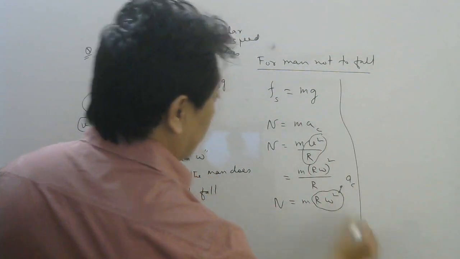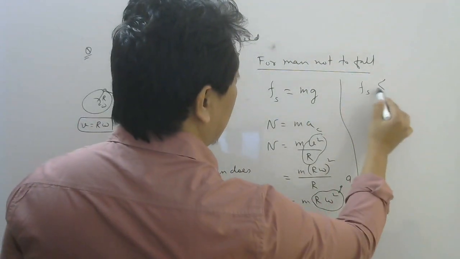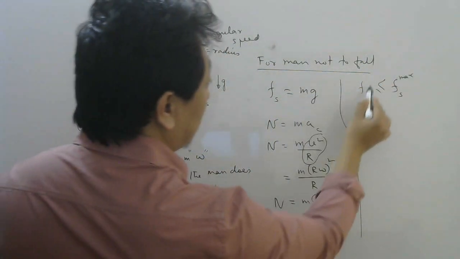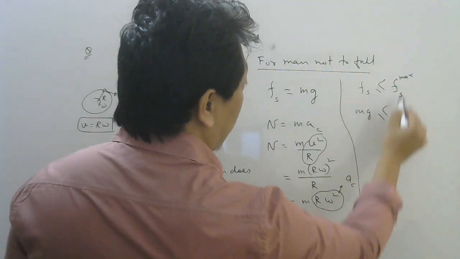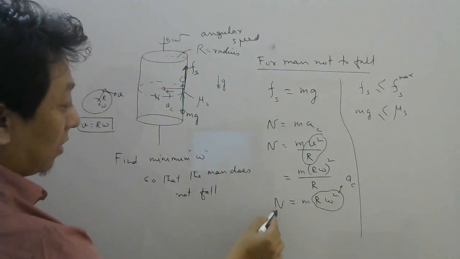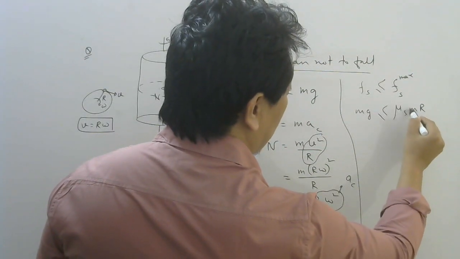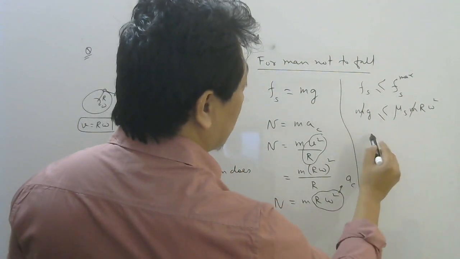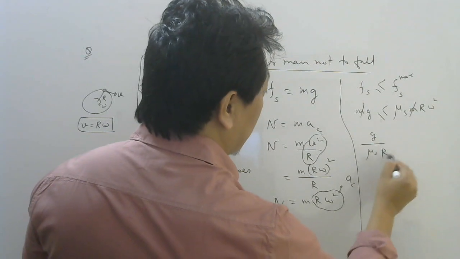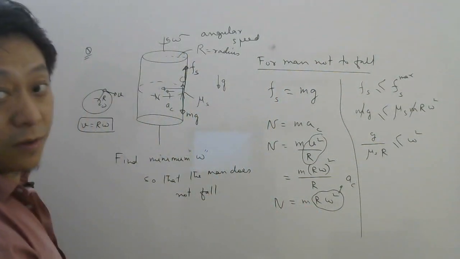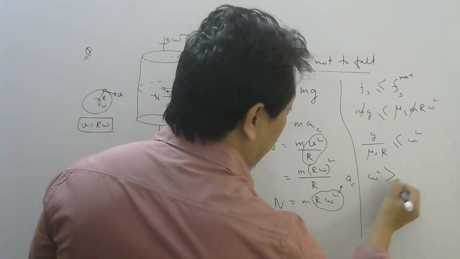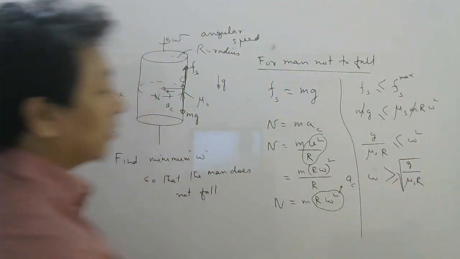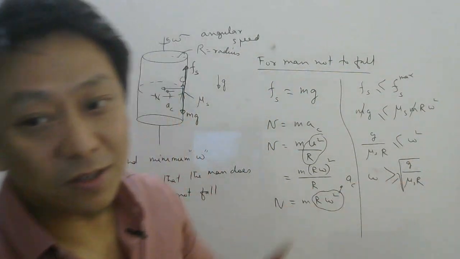Now, this friction we know is less than or equal to maximum static friction. Here the friction should balance mg, so this friction should balance mg. And maximum static friction is mu s into N, and N here is m into R omega square. So m gets cancelled. So from here if I divide by mu s R, I will get g by mu s R should be less than or equal to omega square, which basically means omega square should be greater than or equal to g by mu s R. So omega should be what? Greater than or equal to square root of g divided by mu s R.